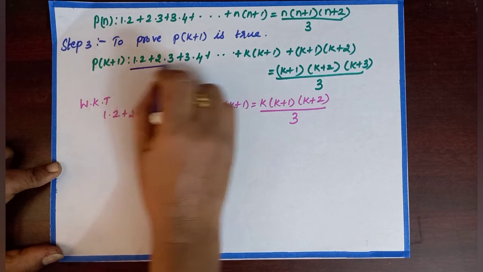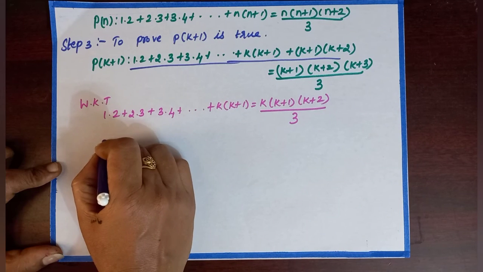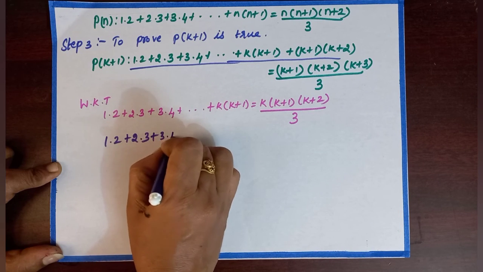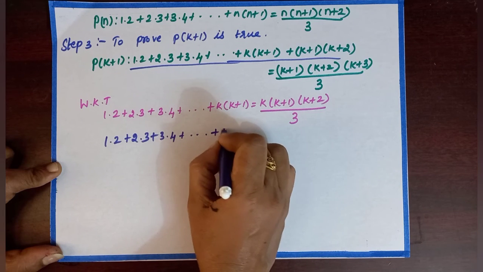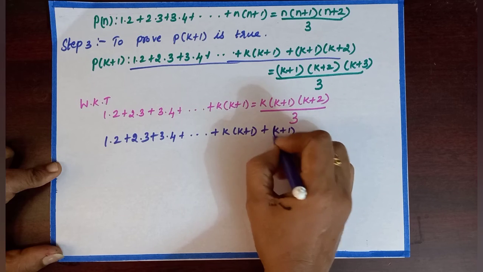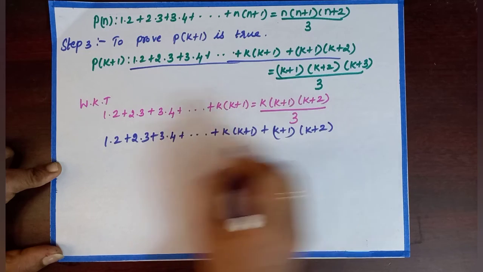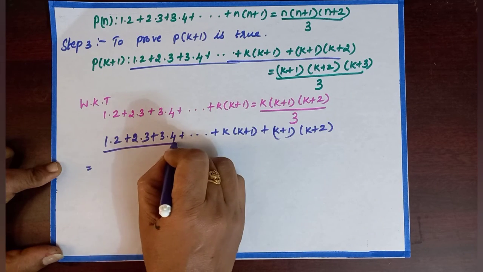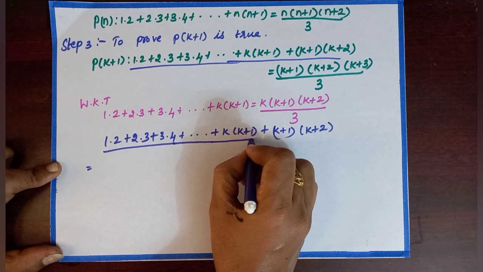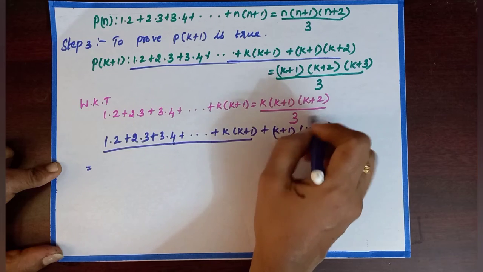Consider left hand side, that is 1 into 2 plus 2 into 3 plus 3 into 4 plus dot dot plus k into k plus 1 plus k plus 1 into k plus 2. So now in the place of 1 into 2, 2 into 3 plus 3 into 4 plus dot dot k into k plus 1, we are going to substitute this.